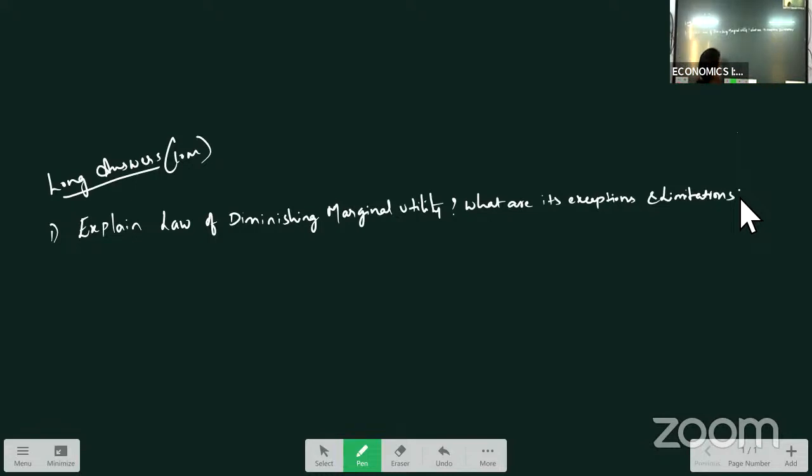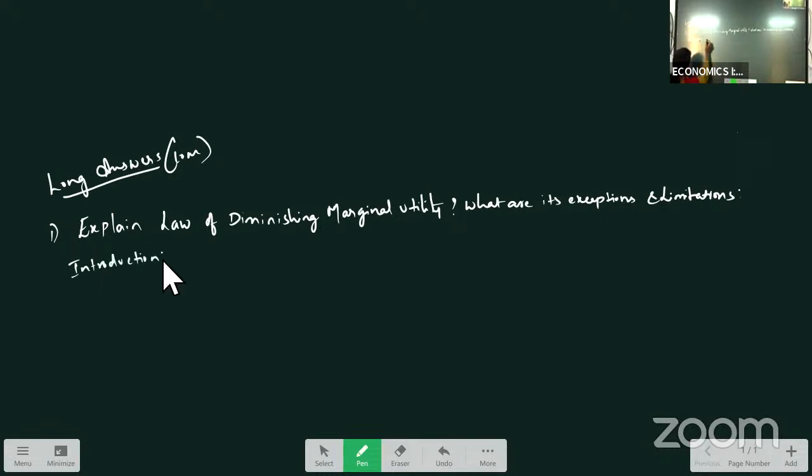What was explained in law of diminishing marginal utility? As the consumer consumes extra units, the additional satisfaction from the extra unit decreases. Okay, so when you write this answer, how to present it? First, you will write the introduction.